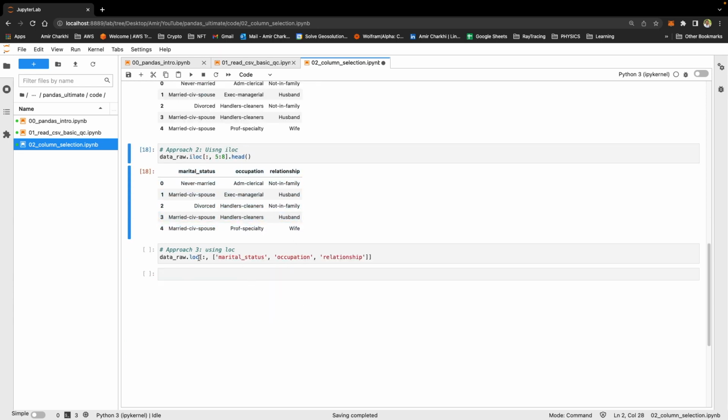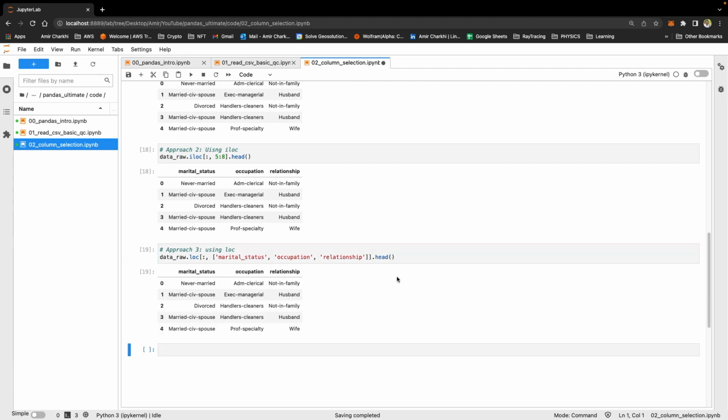Approach 3, using the loc function, and we know that the loc function works with labels. So I want all rows, and I want these columns in a list form. So again, let's look at the head because we don't want to print everything, and that's approach 3.